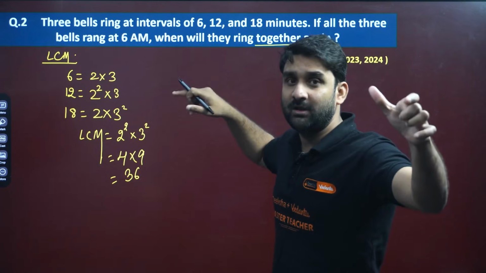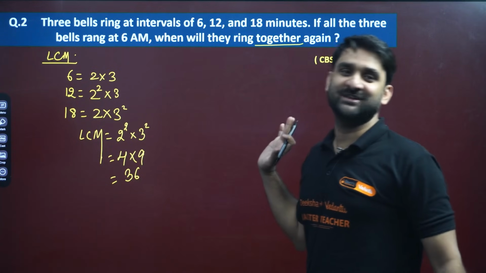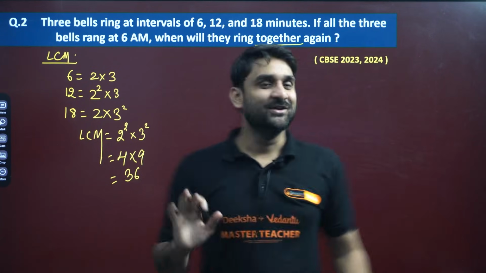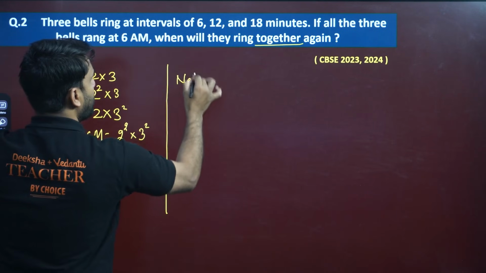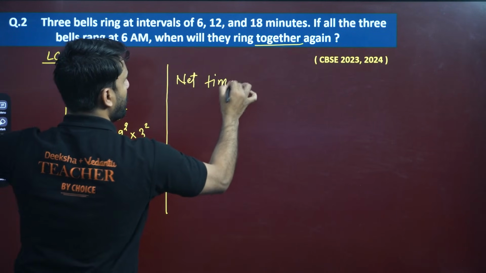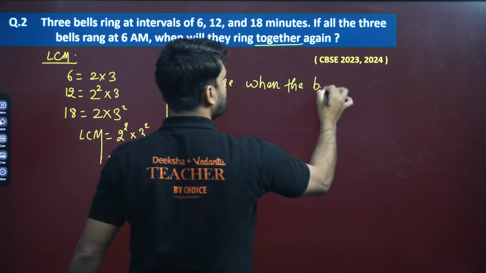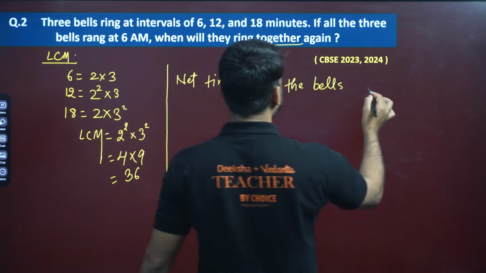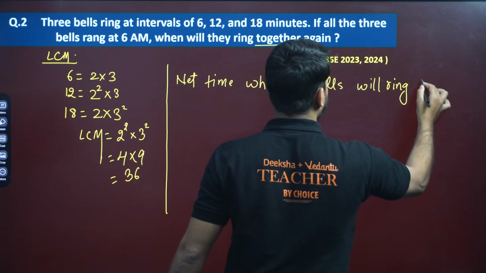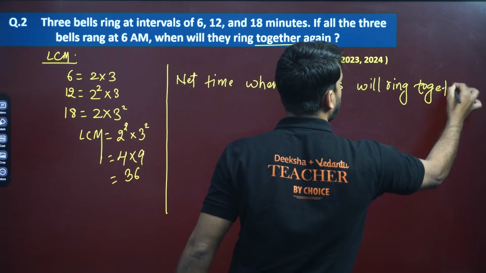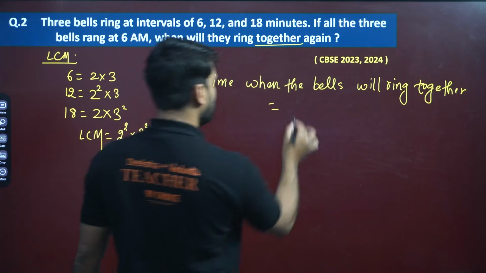So 36 minutes means if all the bells rang together at 6 a.m., the next interval at which all 3 bells will be ringing together is after 36 minutes. So after 6 a.m., the next time when the bells will ring together will be what? After 6 a.m., 6 a.m. plus 36 minutes.